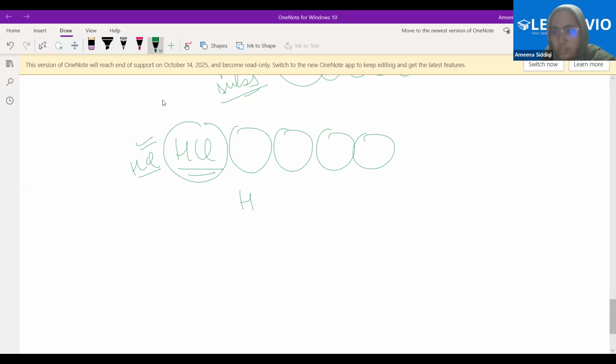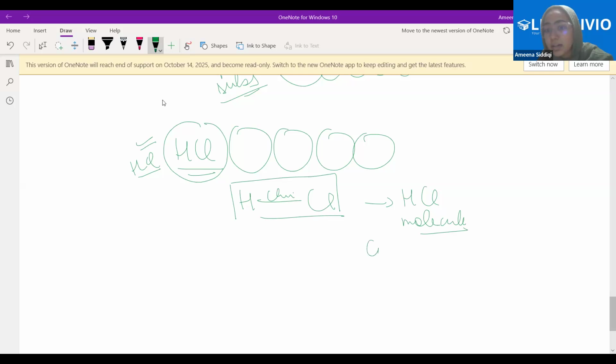Very important. One atom of hydrogen combines chemically to one atom of chlorine. Fixed ratio is there, 1 and 1. The ratio is fixed, yes or no? And what's the type of bonding here? Chemical. Therefore, it will form a different particle, that is molecule of HCl. And if I repeat this molecule of HCl, I will get the same particle being repeated. Therefore, I will get a pure substance, which will be called a compound.